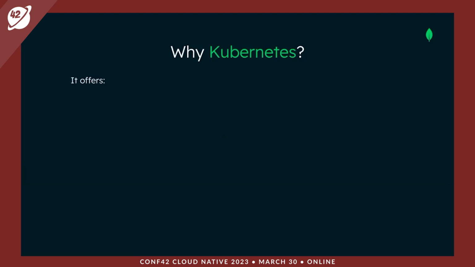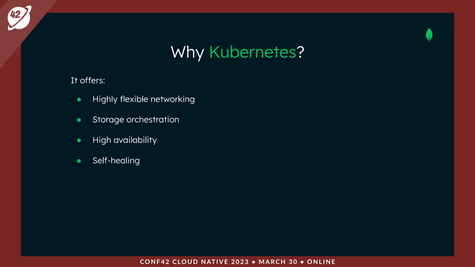So what does Kubernetes offer? It offers highly flexible networking, including options like directly exposing pods, load balancing connections, and ingress services. Storage orchestration to provide either ephemeral or persistent storage. High availability and high levels of resiliency by making it easy to deploy many copies of a service across many physical or virtual machines. Self-healing by monitoring the state of objects in Kubernetes and keeping those aligned with the declarative configuration. And a low degree of vendor lock-in thanks to the many standardized flavors of Kubernetes available for either self-hosting or as a cloud-based platform as a service.